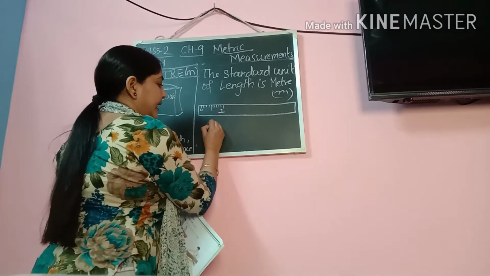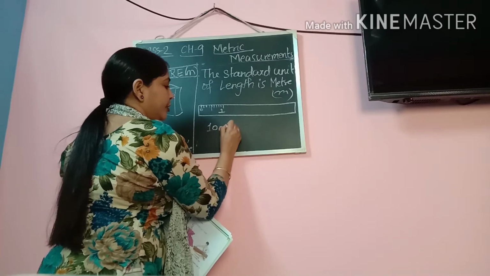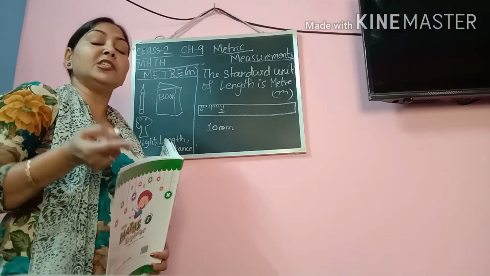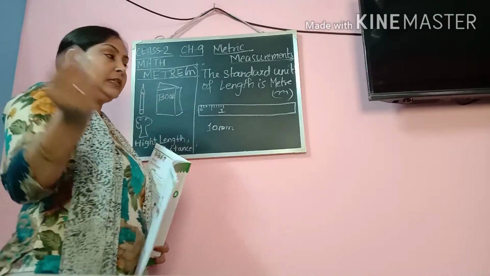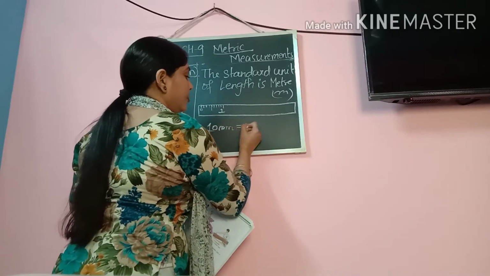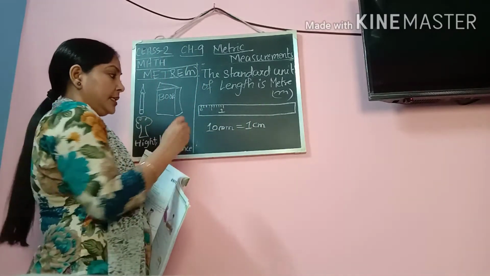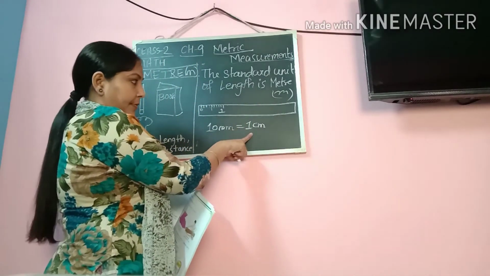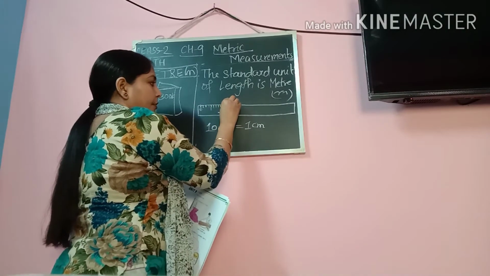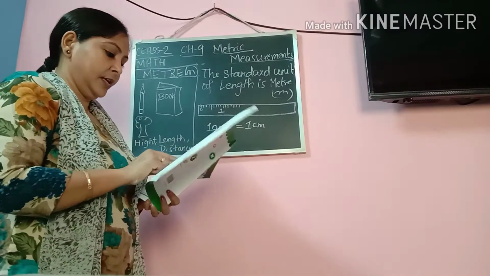So we can say 10 small divisions. Each small division is called 1 mm, 1 millimeter. Millimeter is the smallest unit in length. So 10 millimeter is equal to 1 centimeter. Again here it is 1, then I will start 2, 3, 4, 5, 6, 7.